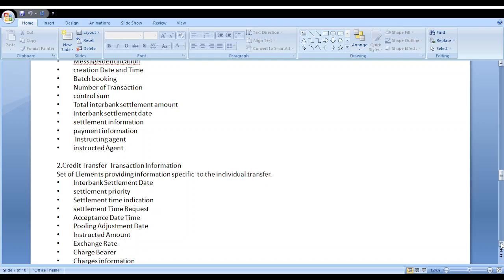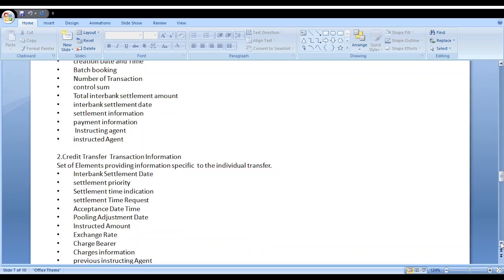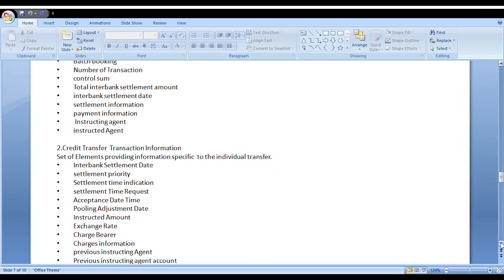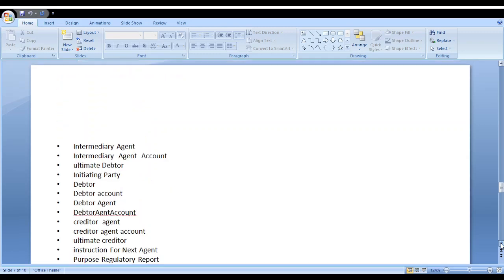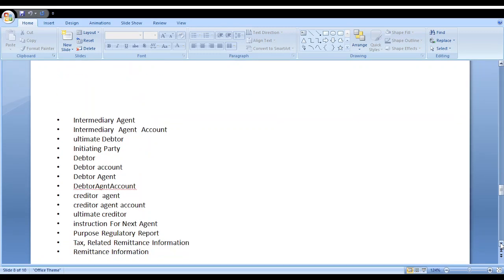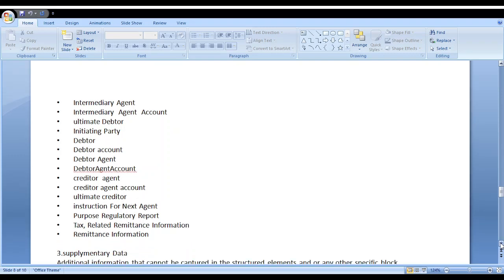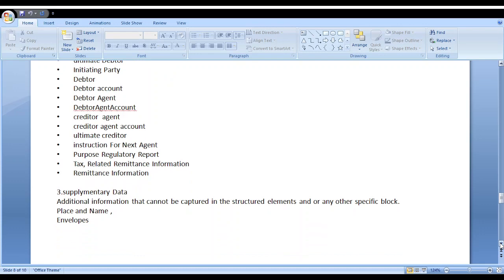Interbank settlement date, settlement priority, whether it's urgent or low, settlement time indication, settlement time request, acceptance date and time, pooling adjustment date, instructed amount, exchange rate, charge bearer, charges information, previous instructing agent account, instructing agent, instructed agent, intermediary agent account, ultimate debtor, initiating party, debtor account, debtor agent account, creditor agent account, ultimate creditor, instruction for next agent, purpose, regulatory reporting, tax, related remittance information. These are all the information available from this credit transfer block.